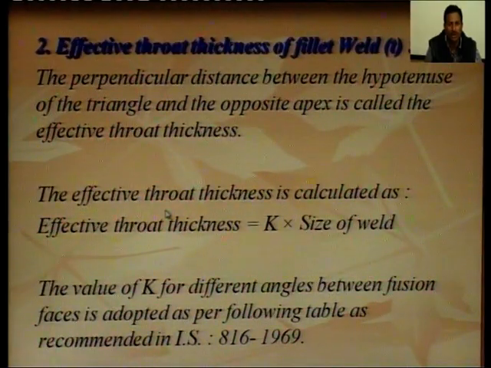The effective throat thickness is calculated as t is equal to K into size of weld, where K is a constant and the value of K depends upon the angle between the fusion faces. The value of K for different angles between the fusion faces is adopted as per the following table recommended by Indian Standard IS 816-1969.